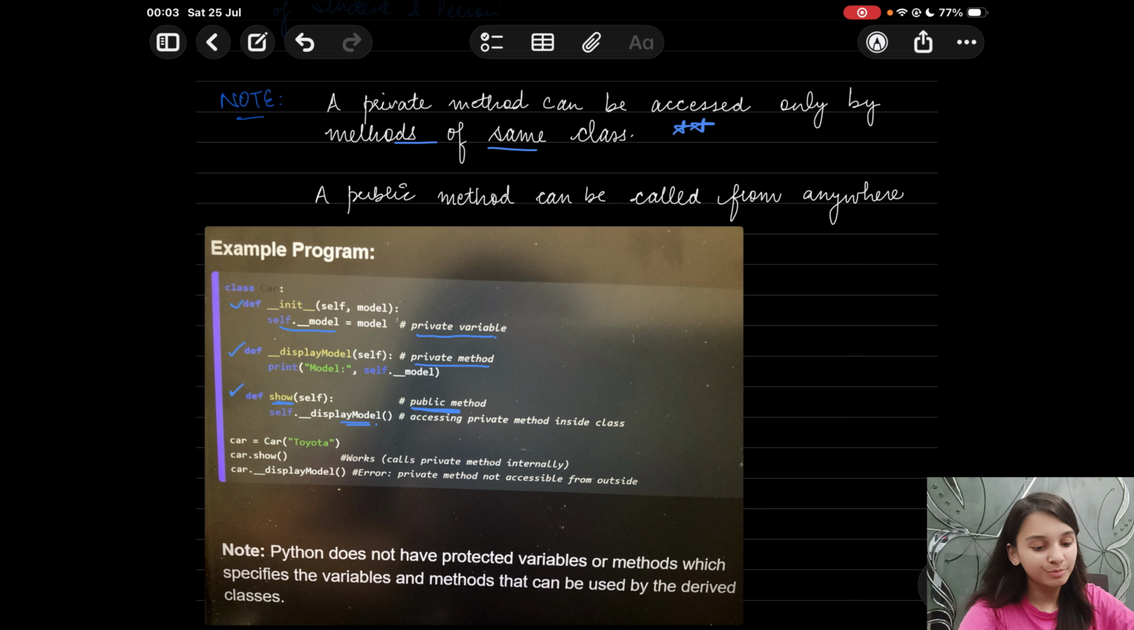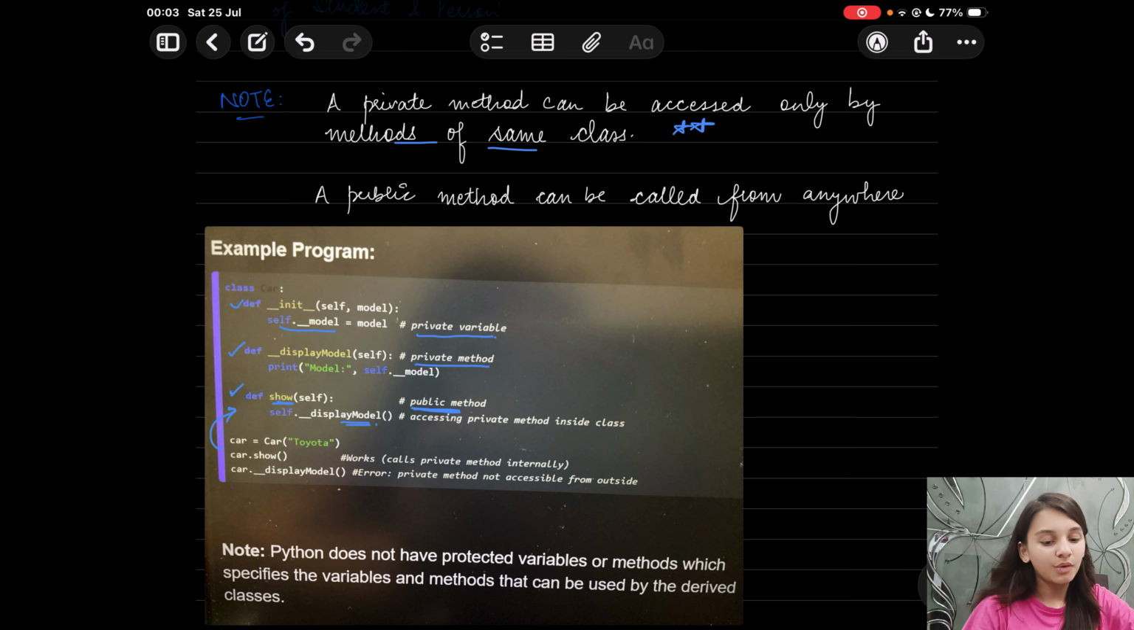Next, we are creating an object car. We are writing the class name, which is Car, and in brackets the arguments. Toyota is the model here. So on car.show, it will take you to this method and it will work fully. It calls the private method internally, so we'll get the model printed over here.